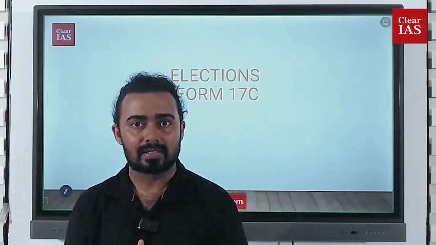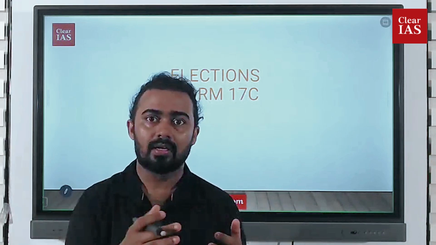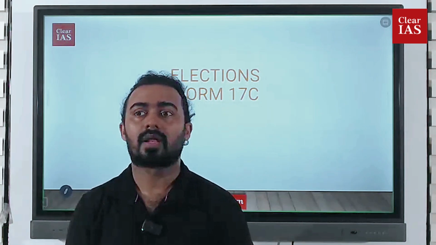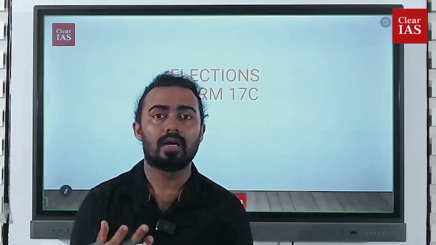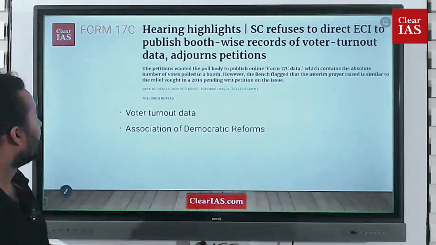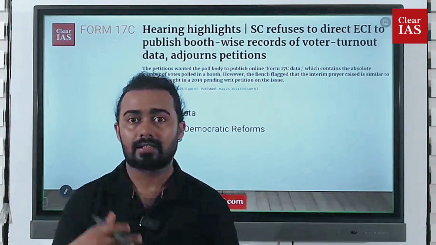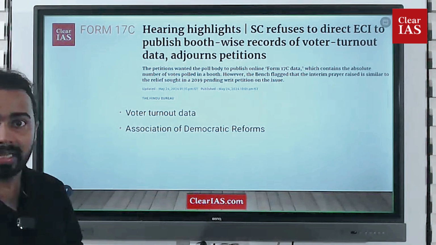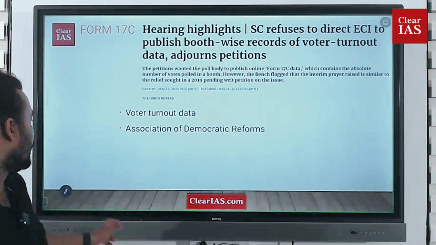Through all these 7 phases, there were a lot of accusations against the Election Commission, and a lot of issues were continuously happening. One of the major issues was the delay in displaying the voter turnout. So we have to understand the different aspects regarding that. That particular news is that the Supreme Court refuses to direct the Election Commission of India to publish booth-wise records